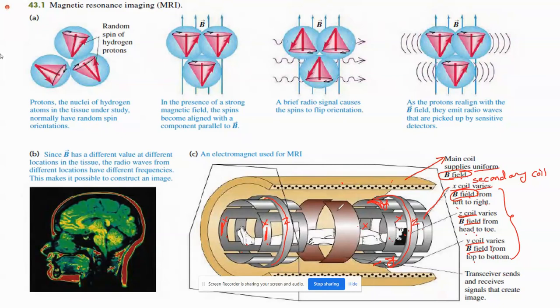Okay, so this one is the center part. It is a receiver and transmitter both, combined, and transmitter and receiver combined is called a transceiver. So the transceiver sends and receives signals that create images. This is connected to the control circuit and then the computer.